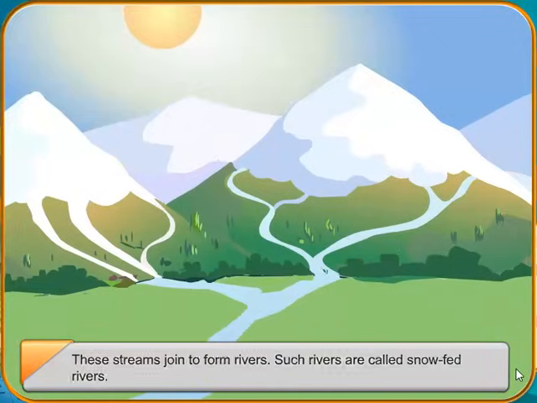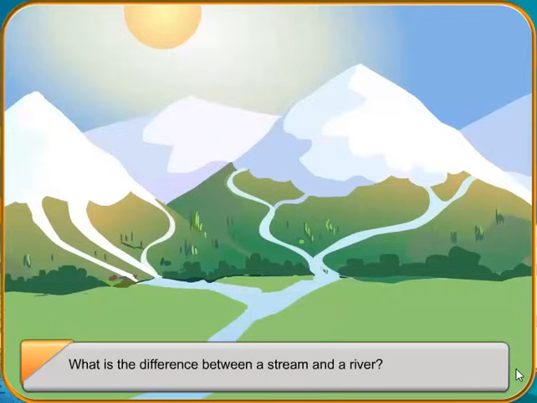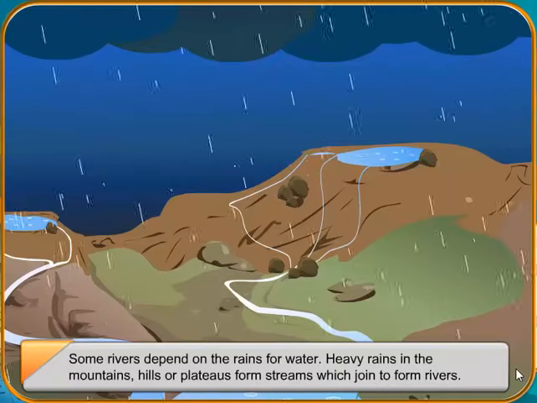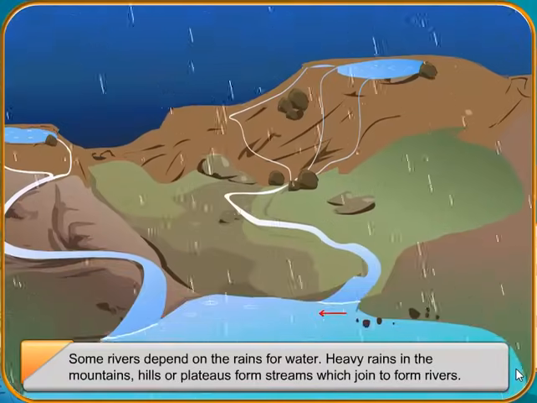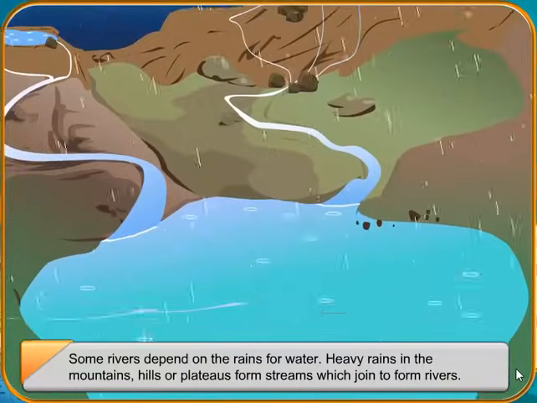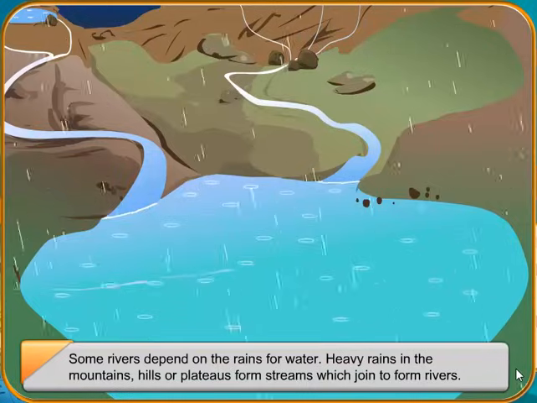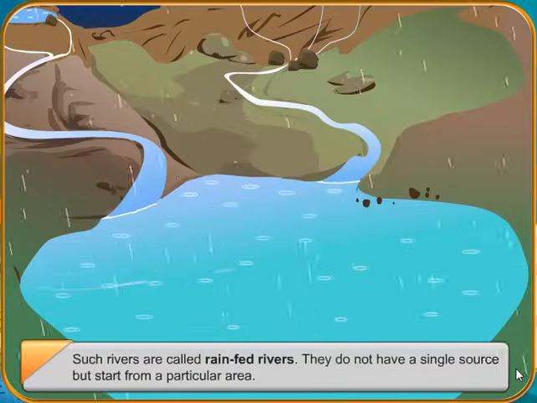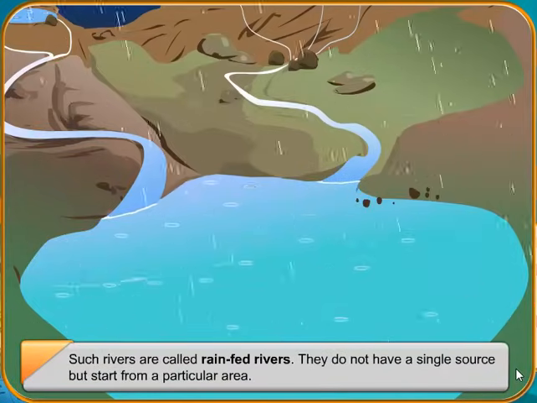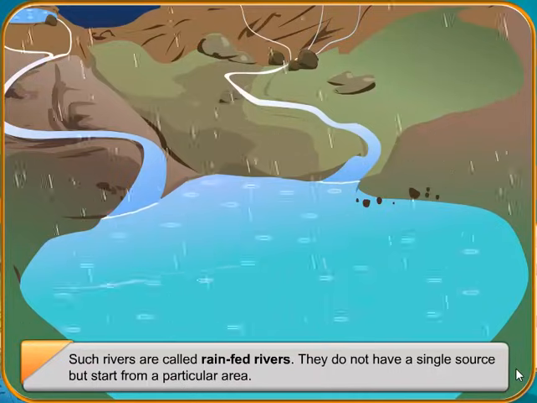What is the difference between a stream and a river? Some rivers depend on the rains for water. Heavy rains in the mountains, hills or plateaus form streams which join to form rivers. Such rivers are called rain-fed rivers. They do not have a single source but start from a particular area.